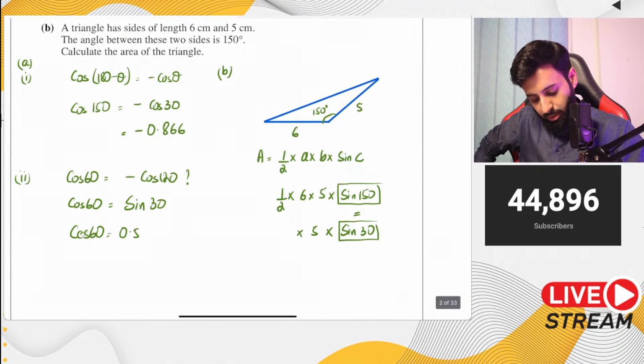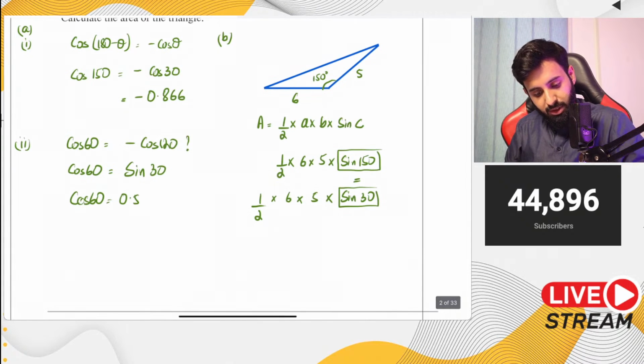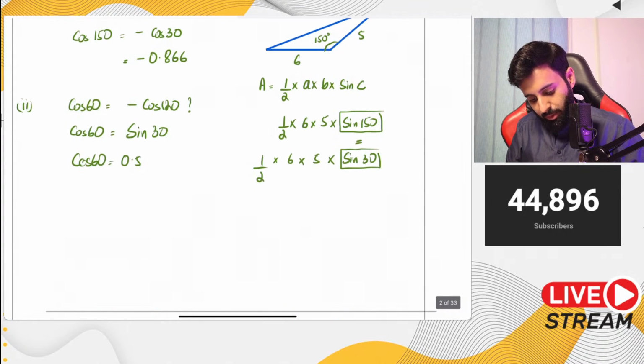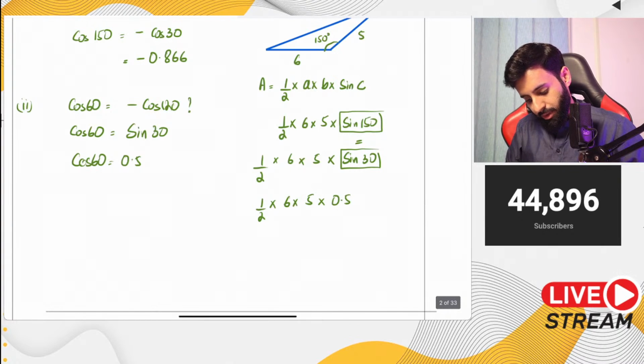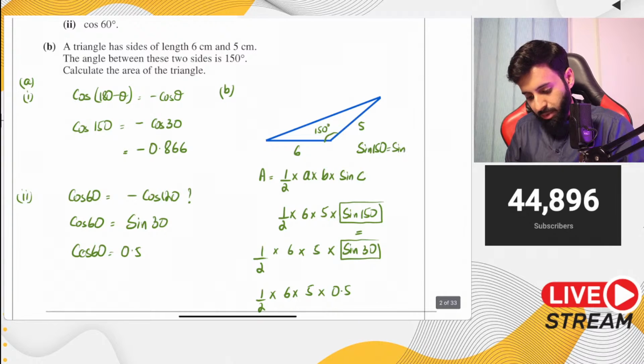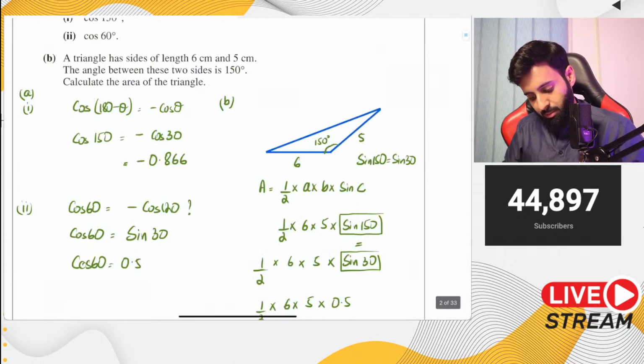So here's what we're going to do. Half into 6 into 5 into sine 30. And notice we already know what sine 30 is equal to. We know that sine 30 is equal to 0.5. So here's what we're doing: 1 upon 2 into 6 into 5 into 0.5. I'll write down over here what I've done, that sine 150 is equal to sine 30. Why? Because of this concept right here. And I'll share these notes with you guys once we're done with the stream.